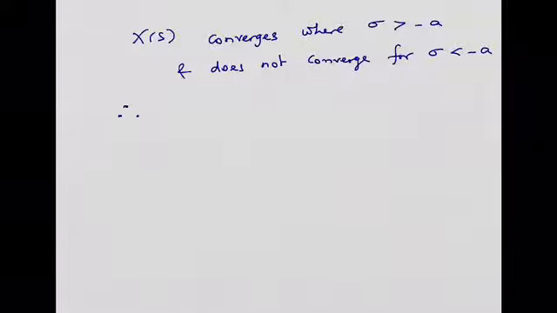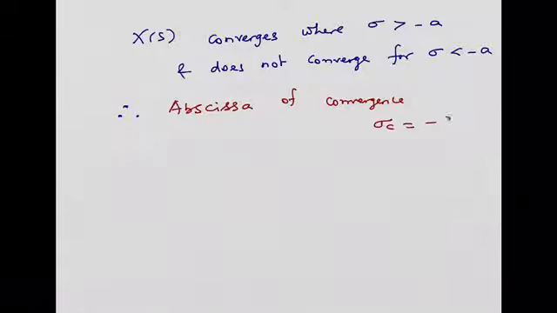Therefore I can say the abscissa of convergence is given by sigma c, which is equal to minus a.